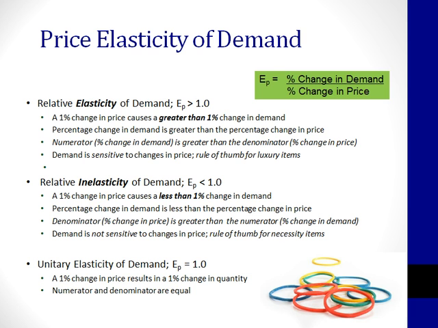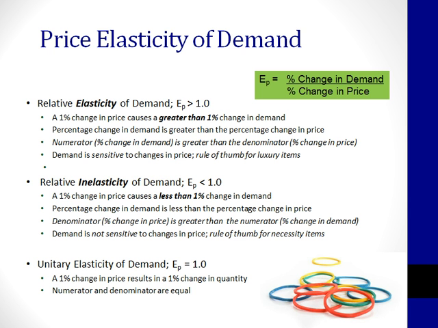Consider necessity items, toilet paper and gasoline. If the price of toilet paper goes up, we still buy it because we need it. The price of gasoline has increased in the past decade quite a bit, but we still need it to get to school or to work, so we still buy it even at the higher price. However, demand does change with the change in price for relatively inelastic items. When the price of gas goes up, we might drive less. We might consolidate all of our errands into one trip and use less gas. In the long run, we might end up purchasing a more fuel-efficient car.